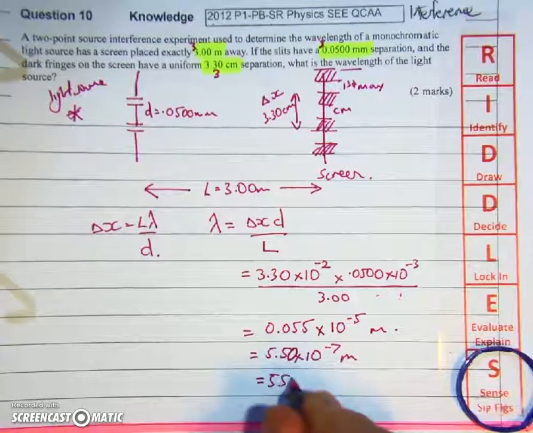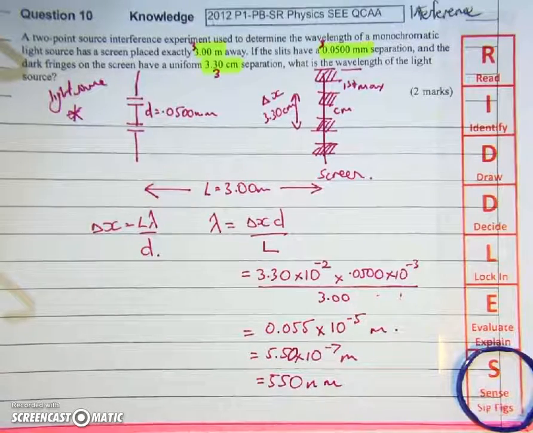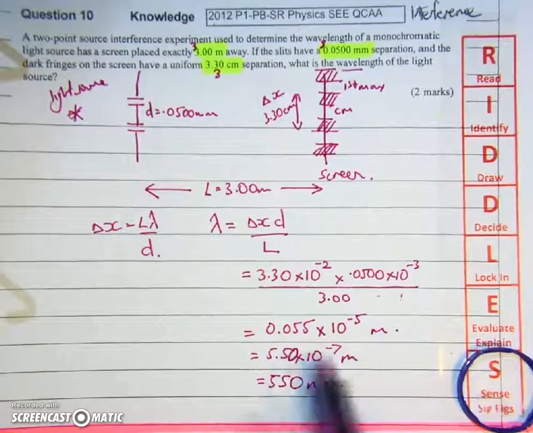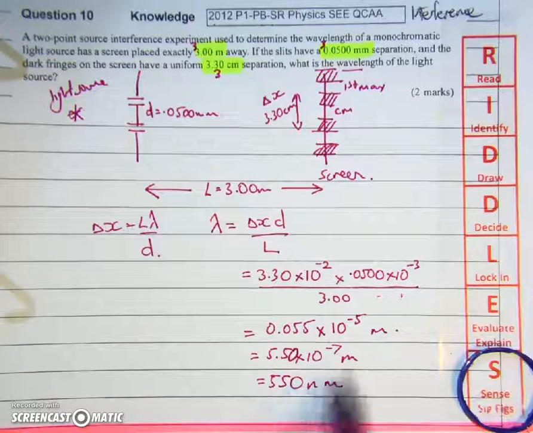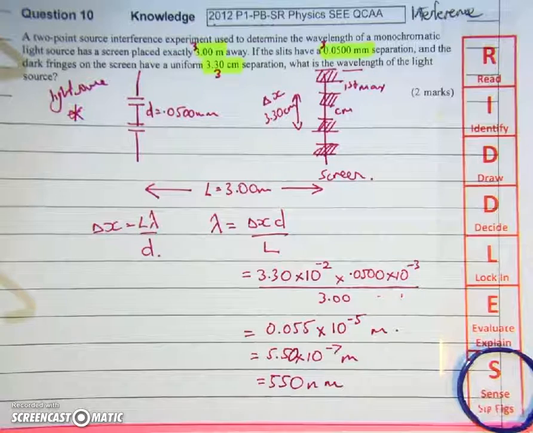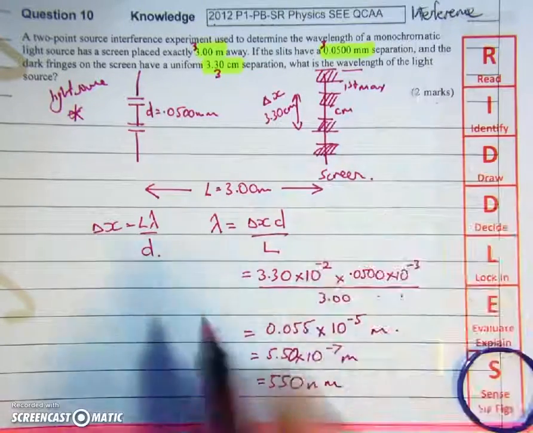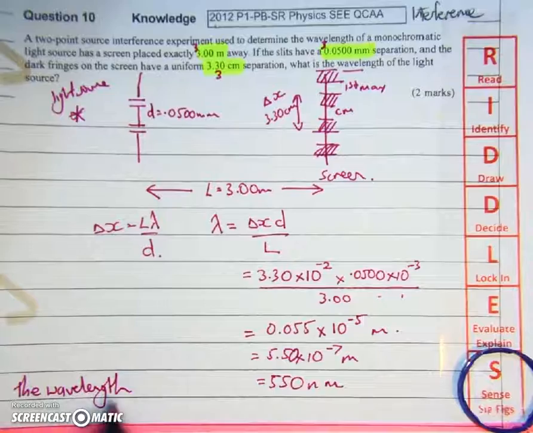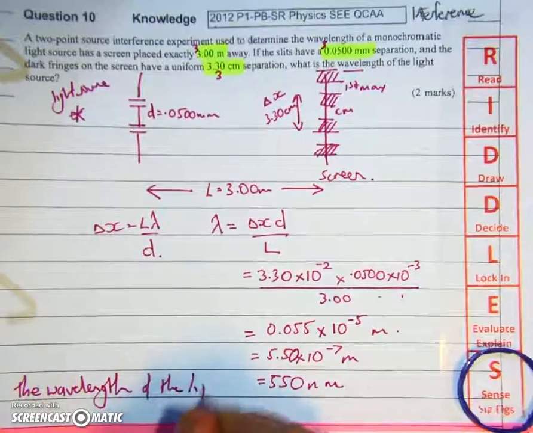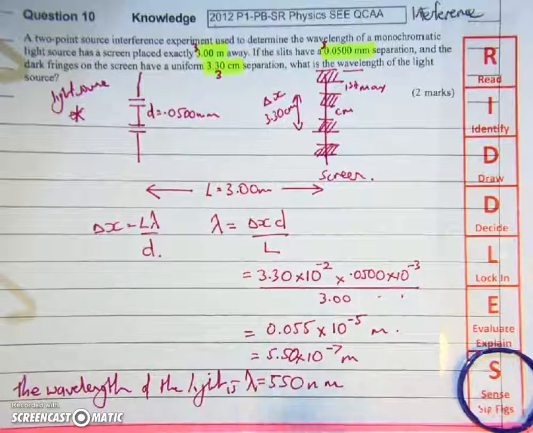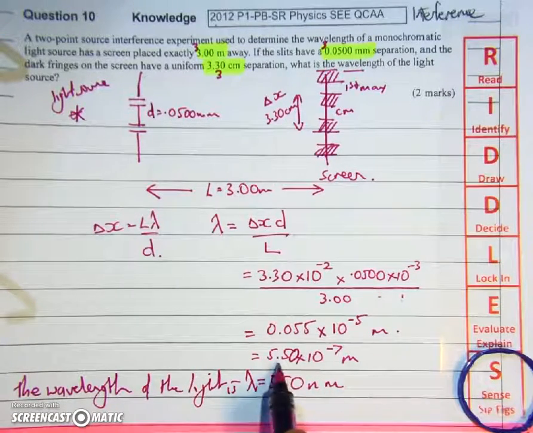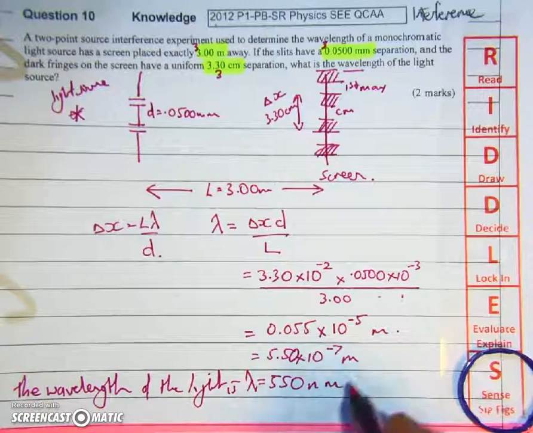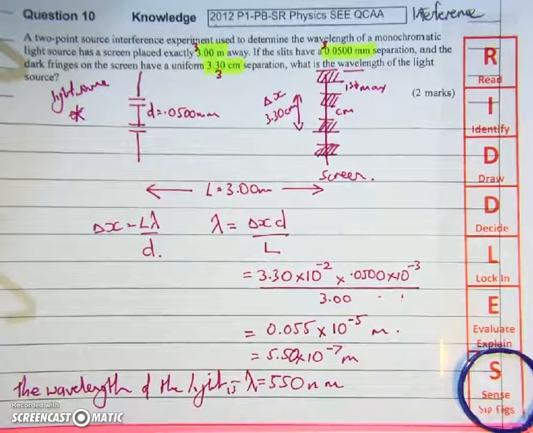You could also express this in terms of nanometers. Nano, of course, is 10 to the negative 9. So that's just moving the decimal point 2 places to the right and changing 10 to the negative 7 to 10 to the negative 9. I always need to make sure that I express my answer in terms of the question that's asked. So what is the wavelength of the light? For the examiner, to make it absolutely clear that we have answered the question: the wavelength of the light is lambda equals 550 nanometers, which is 5.5 by 10 to the negative 7 meters. Either one of those two answers would be appropriate.